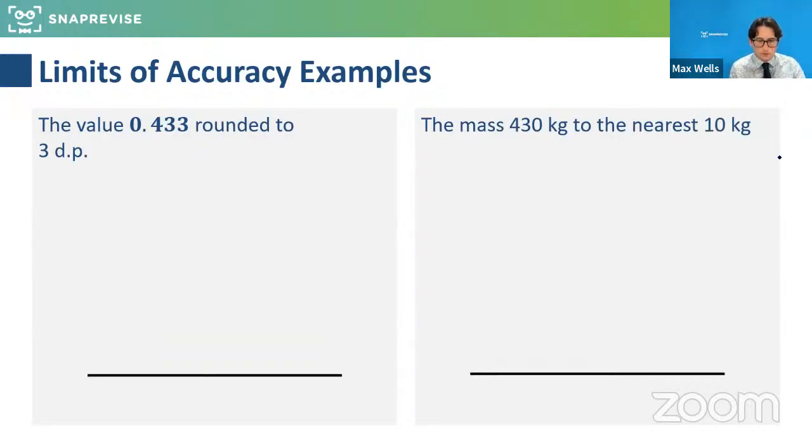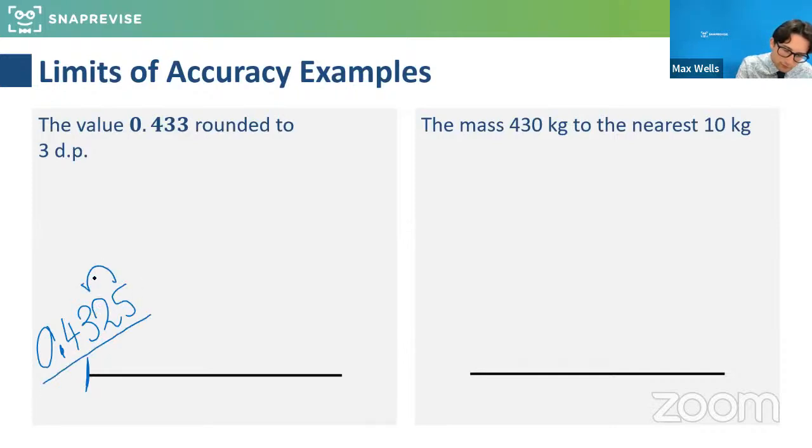So the value 0.433 has been rounded to 3 decimal places. So this question is asking what it could have been. So it could have had a lot more decimal places. Where would the cutoffs be? So we know that the lowest thing it could be is 0.4325. Does everyone see that if this was the number, the 5 would make that round up to this?